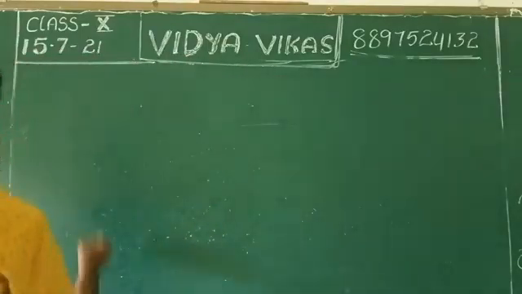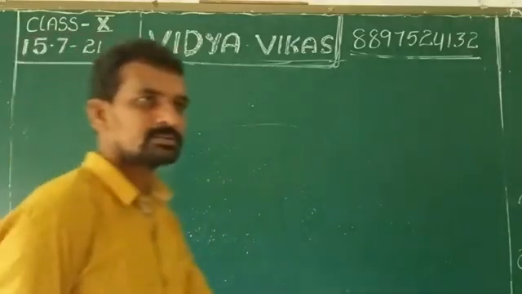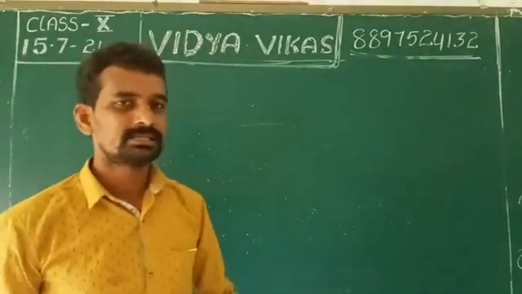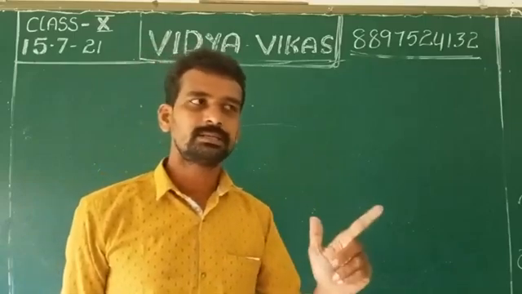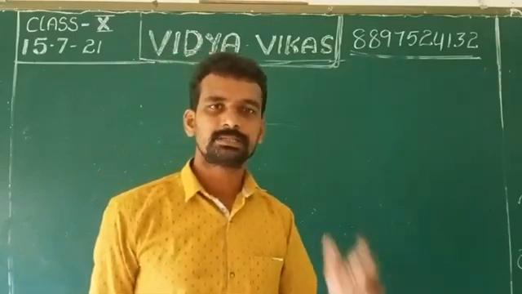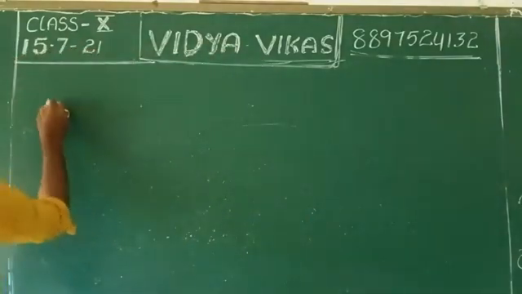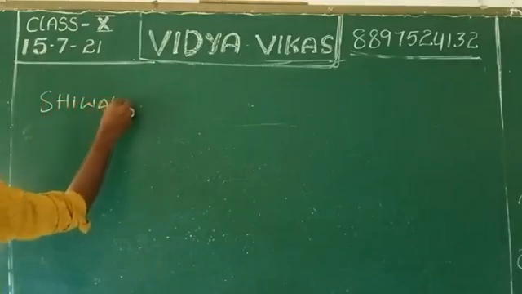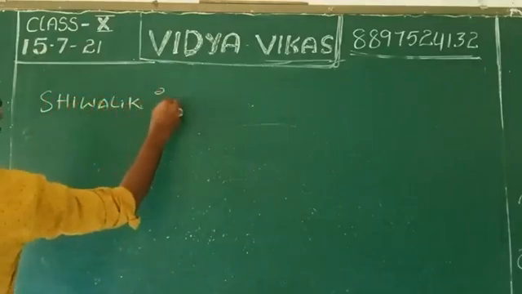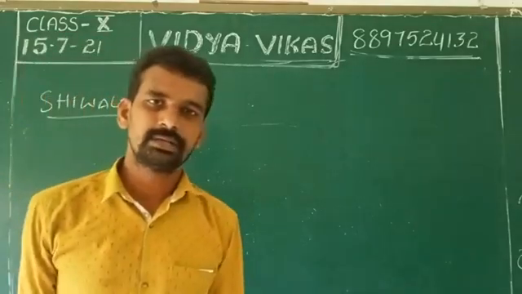Today's concept is the next one. We have already successfully discussed two kinds of Himalayas. One is Himadri, the other one is Himachal or Lesser Himalaya. The third one is Shivalik.